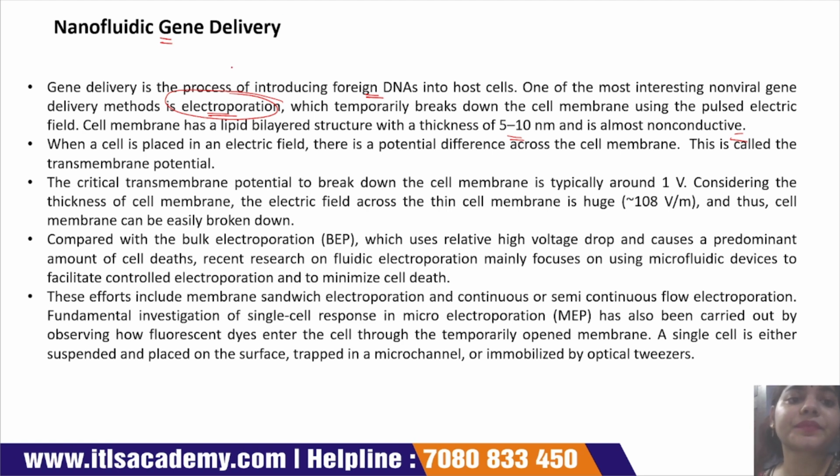Electroporation is a physical method to transfer the gene into the cell. When a cell is placed in an electric field, there is a potential difference across the membrane. This is called the transmembrane potential. The critical transmembrane potential to break the cell membrane is typically around 1 volt.